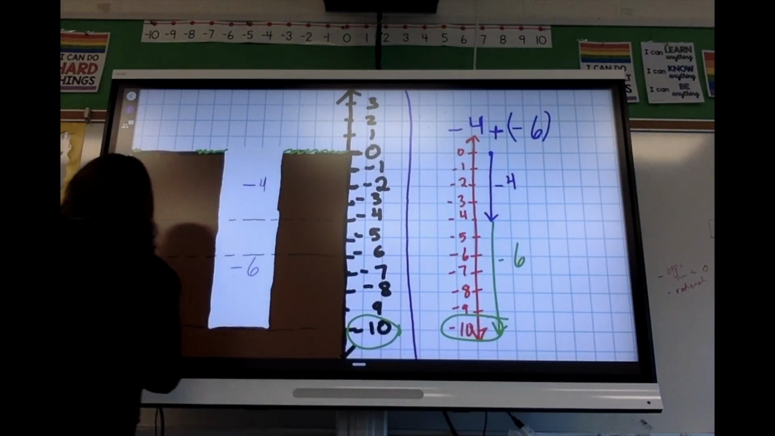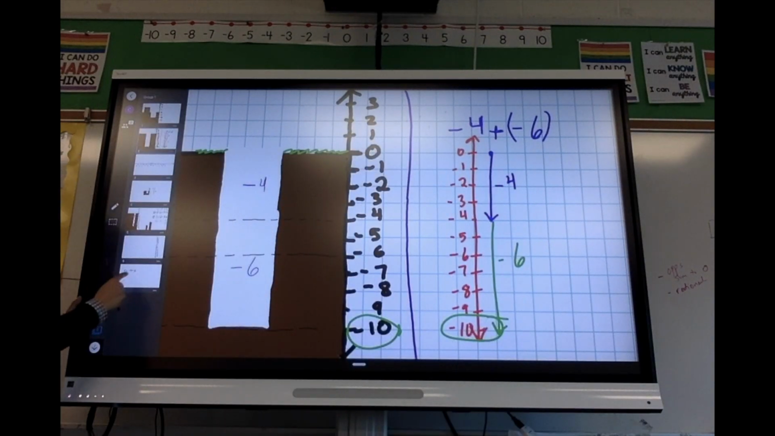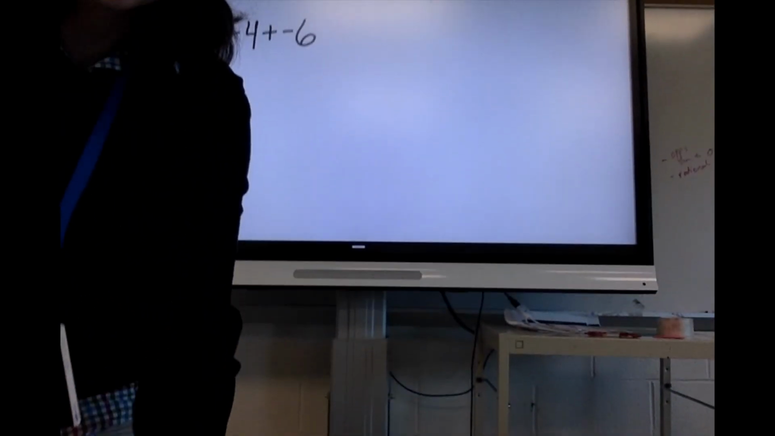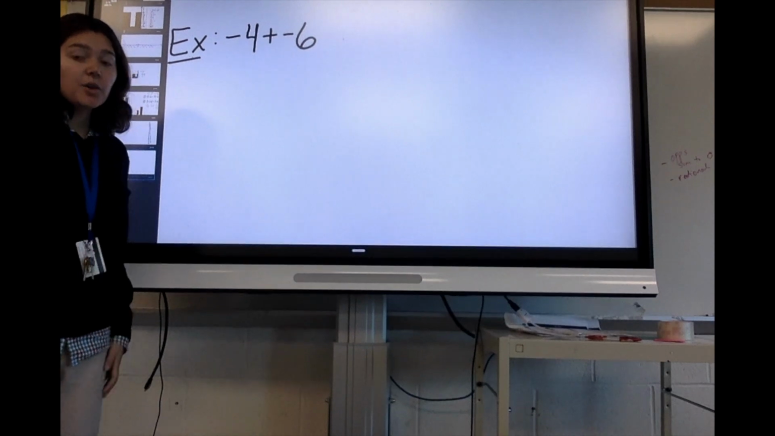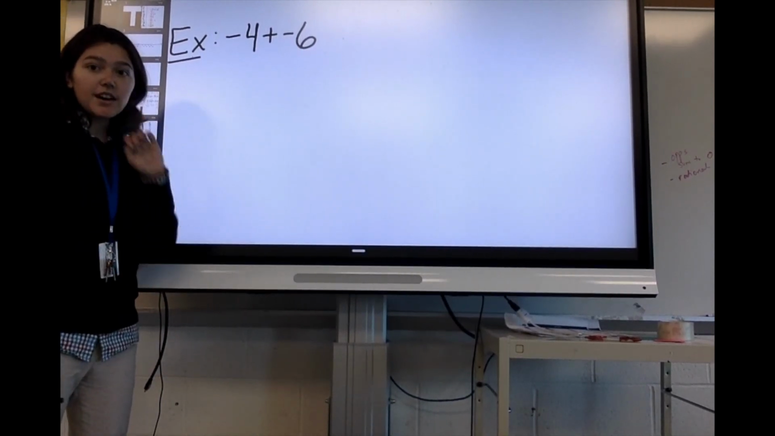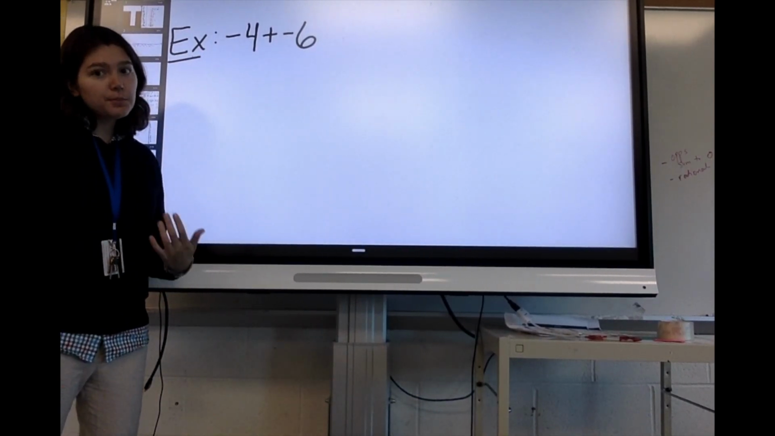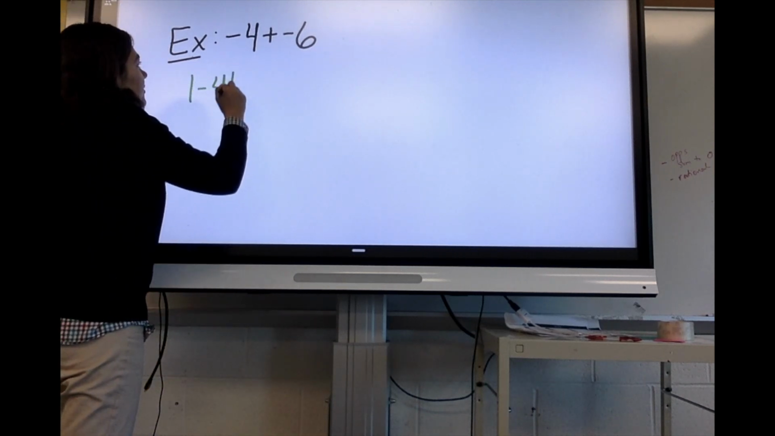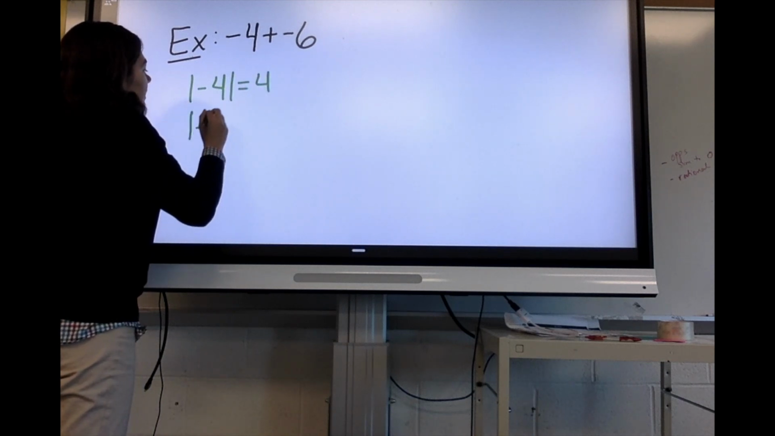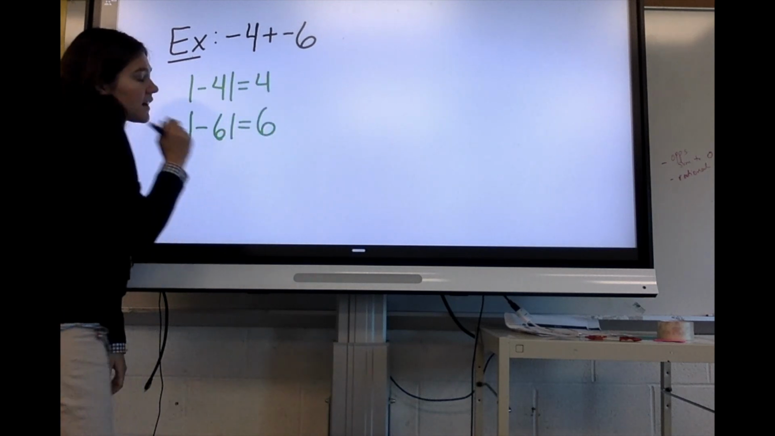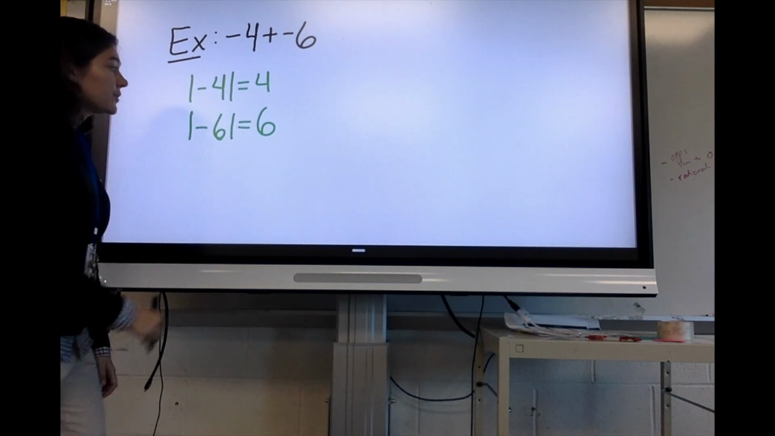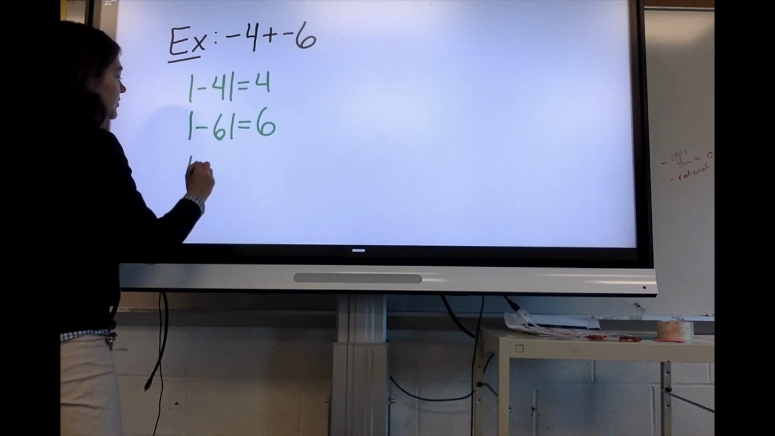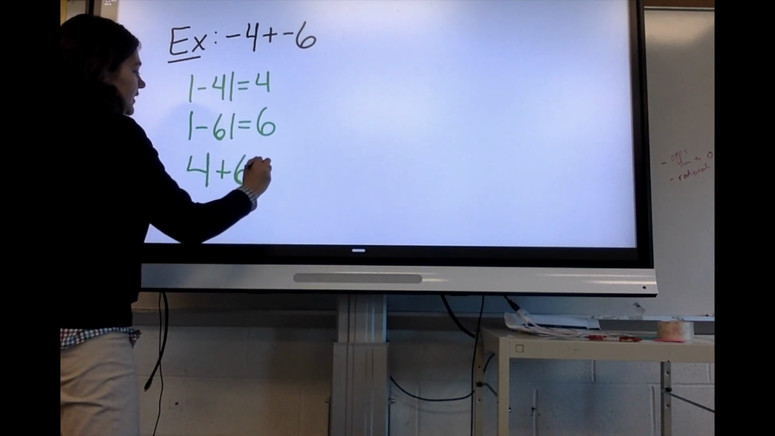And then finally, there's what we've been talking about a little bit more recently, which is that if we have two negative numbers, we're going in the same direction, we can take the absolute value of the two numbers, which just means you make them positive. So the absolute value of negative 4 is 4. The absolute value of negative 6 is 6. And then we can add those absolute values together. So then we can do 4 plus 6 equals 10.